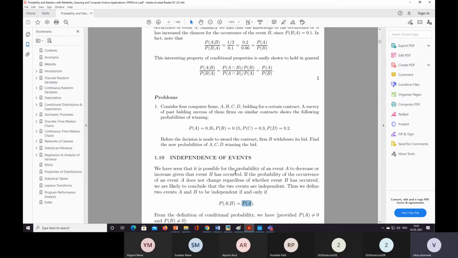That means probability of A given B is equal to probability of A.